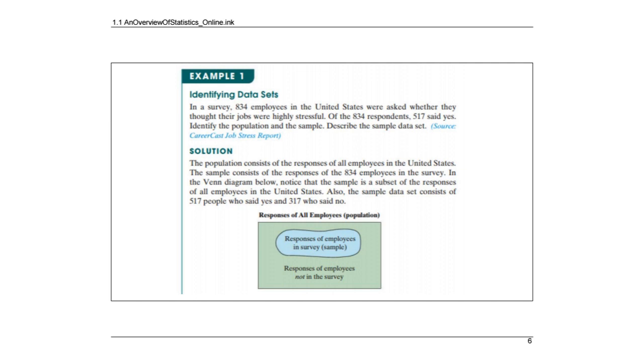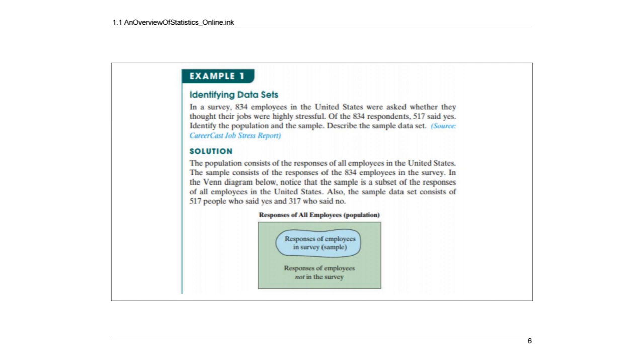Of course, we can't talk to all employees in the United States. So instead, they did a survey and they talked to 834 employees. So that would be the sample. Okay, so population would be the total. That would be all employees in the United States. The sample would be the 834 that we actually did talk to.